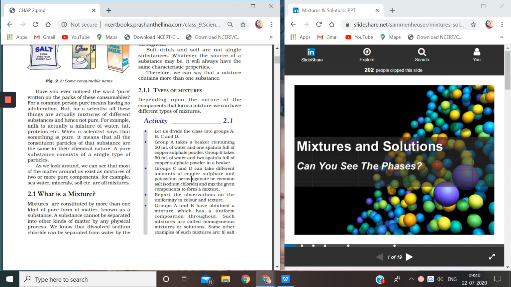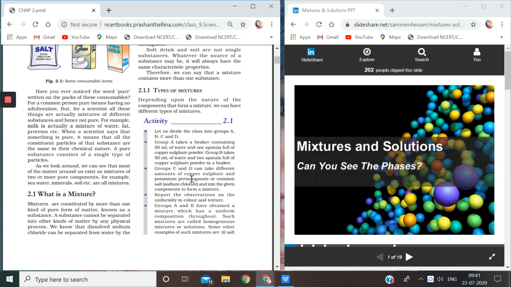And the topic that we are going to discuss here is what is a mixture? So, as you see in front of you, the NCERT book is open, and you also, please, children, take out your books, keep a pencil with you so that you underline important lines and also note down a few important notes that you want to, either in your book or in your rough notebook. So let's start with what is a mixture.